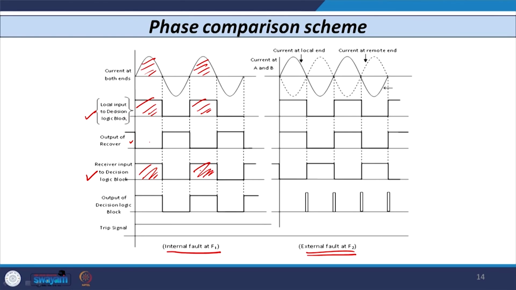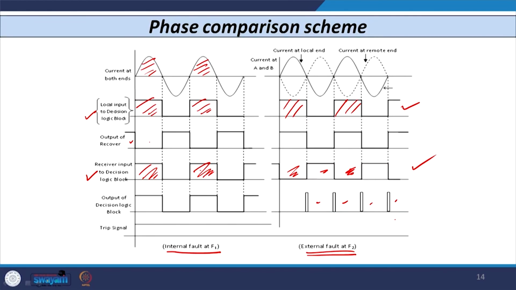So, the local input to the decision logic block remains the same, no change, but the output of the receiver changes. Because of the NOT gate, this value also changes. So, at this point, this value and this value are out of phase. That is why only a blocking signal is given after every half cycle, and so there is no tripping signal given to the circuit breaker.